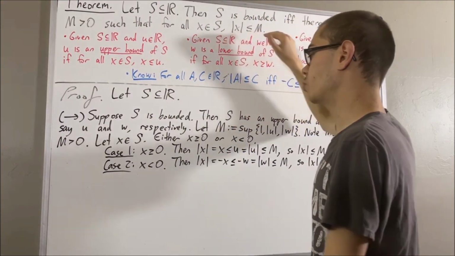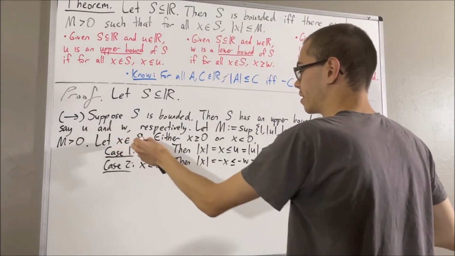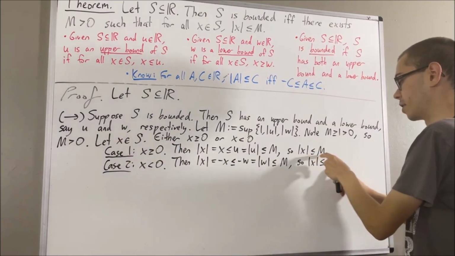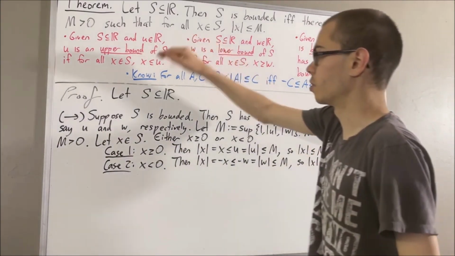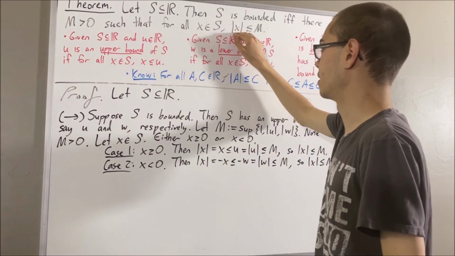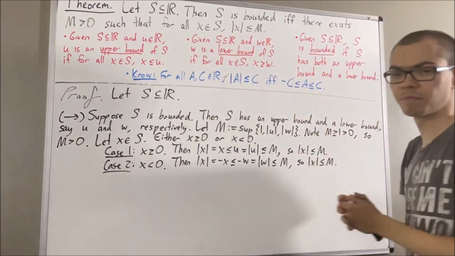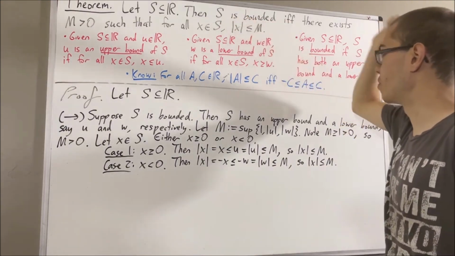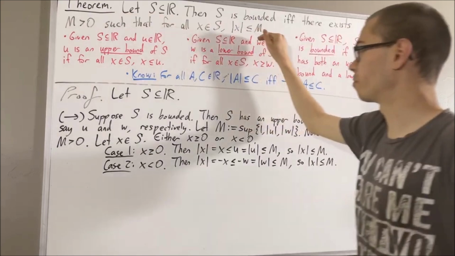And the way we did that was we gave ourselves an arbitrary element in s, and showed that x satisfies this condition. So since x was arbitrary, this means for all elements x in s, the absolute value of x is less than or equal to m. And that's it. We have proven if this is true, then this is true.